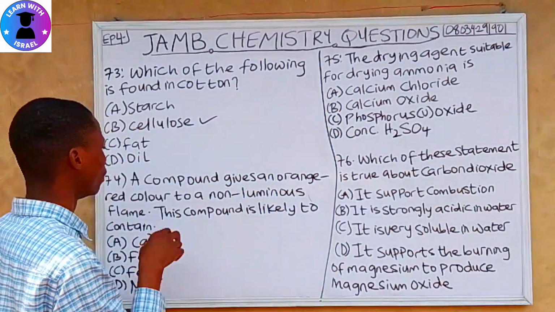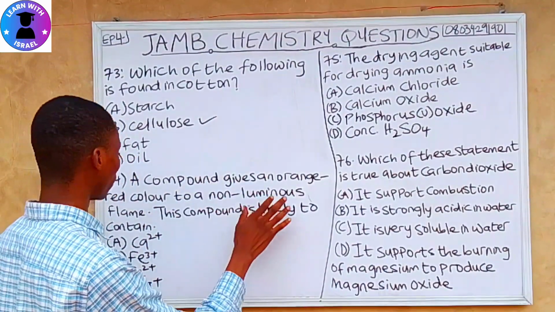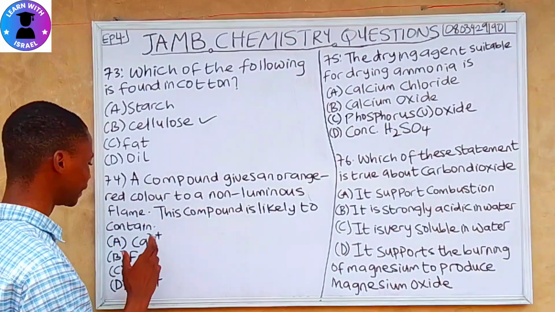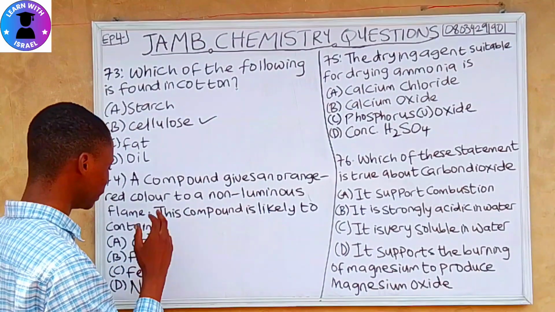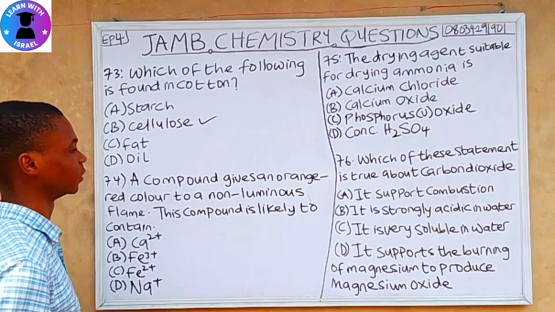Question 74. A compound gives an orange-red color to a non-luminous flame. This compound is likely to contain A Ca2+, B Fe3+, C Fe2+, D Na+.